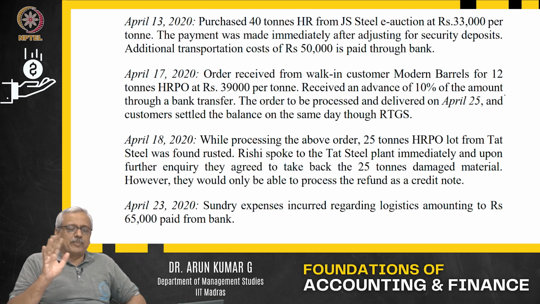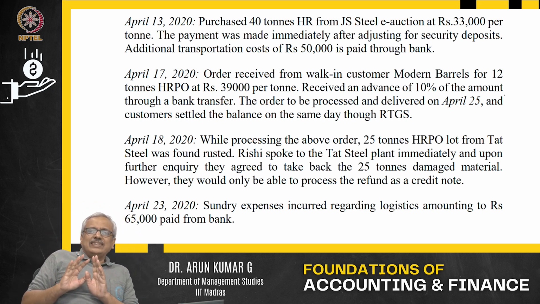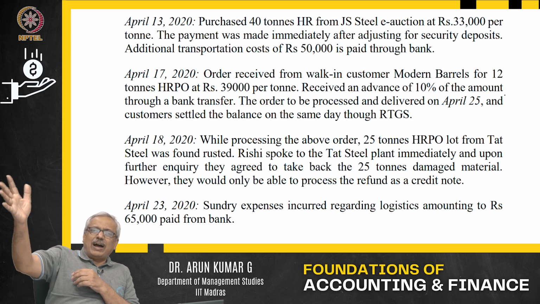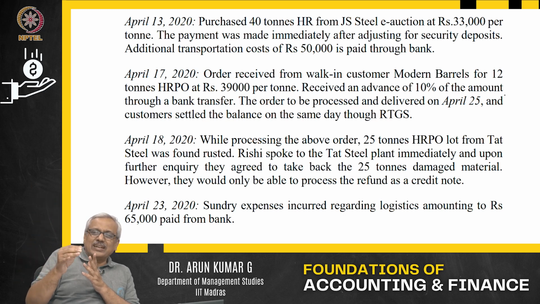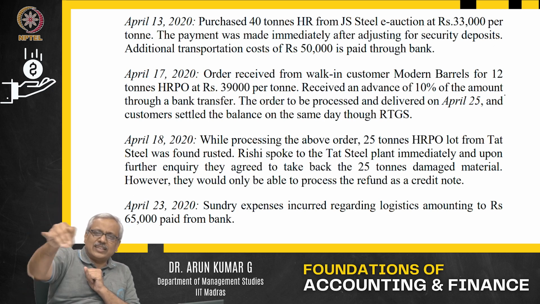That means what is happening? 25 tons is damaged. It is returned back to whom? To basically the supplier. So when you return back to supplier, are they giving you cash? No, they are giving you a credit note. That means next time you purchase, we will adjust it. That means what happens? Till you purchase the next time, your money is with them out there.